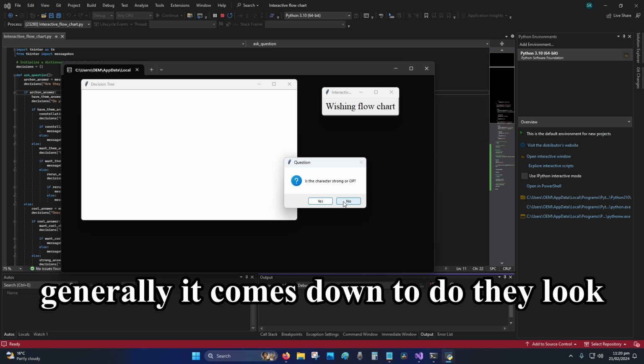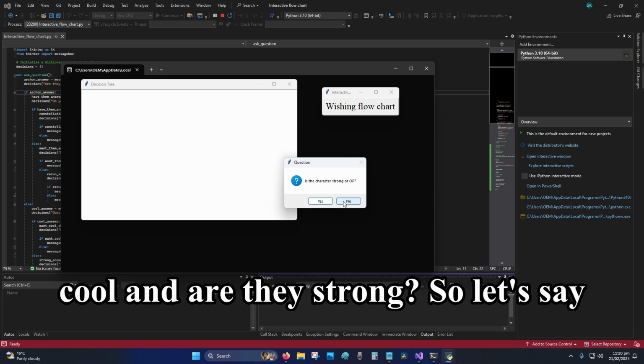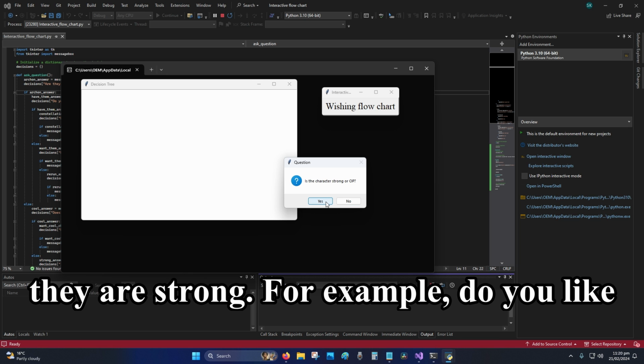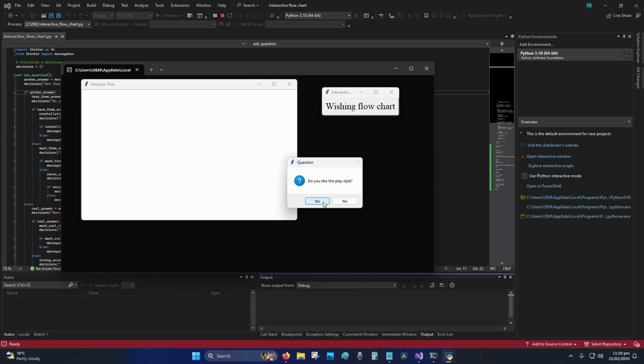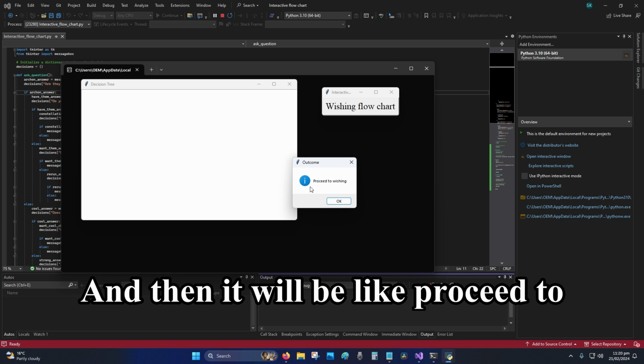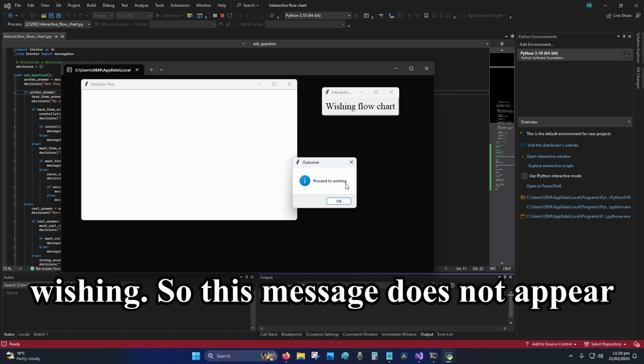generally it comes down to, do they look cool and are they strong? So let's say they are strong, for example. Do you like their playstyle? Sure. And then it'll be like, proceed to wishing.